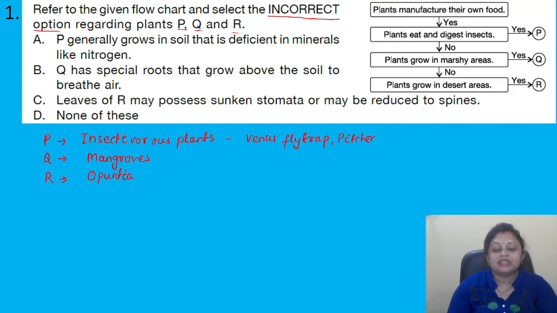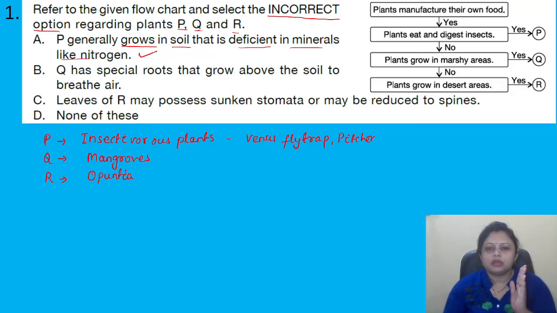So first option, P generally grows in soil that is deficient in minerals like nitrogen. This one is correct because they are not getting nitrogen from the soil. That's why they trap the insects, and they take the nitrogen substances from those insects. Coming to option B, Q has special roots that grow above the soil to breathe air. This one is also correct because Q are the plants which grow in marshy areas, so their roots come outside above the soil to breathe in air.